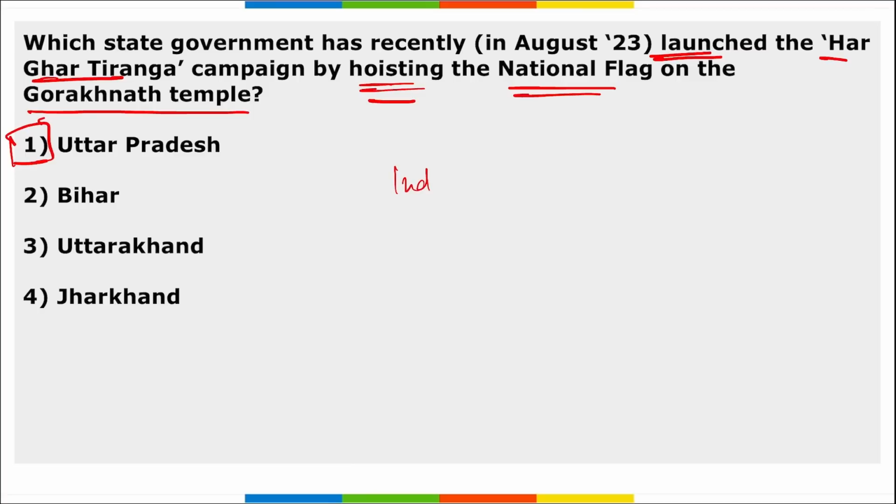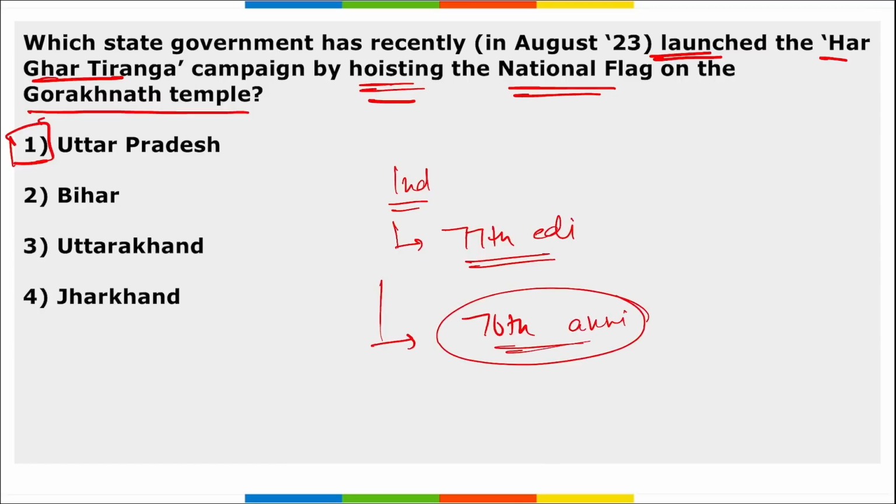If we talk about Independence Day, remember this was the 77th edition of Independence Day that we observed, and it was the 76th anniversary. If asked which anniversary of Independence Day we observed, it will be the 76th anniversary. But if asked which edition of Independence Day we observed, it is the 77th Independence Day.